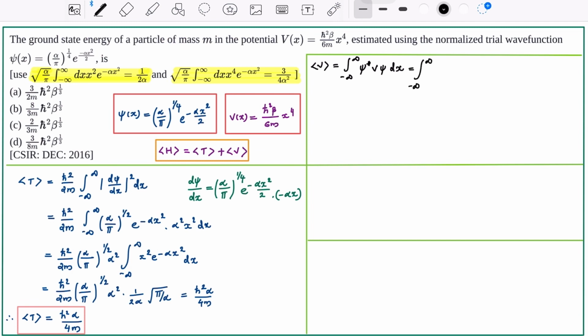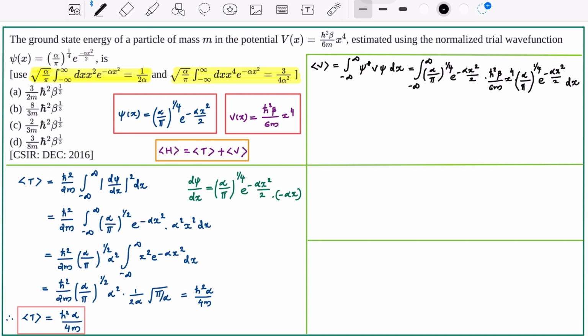Therefore, the expectation value of V is integral minus infinity to infinity (alpha by pi) raised to 1 by 4 e raised to minus alpha x square by 2, now the potential h bar square beta by 6m x raised to 4, then again psi (alpha by pi) raised to 1 by 4 e raised to minus alpha x square by 2, then dx.